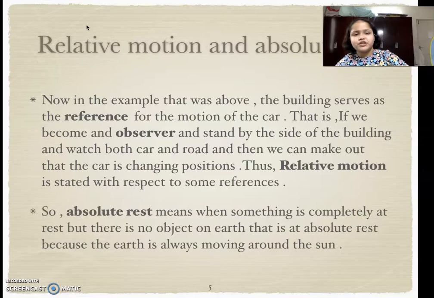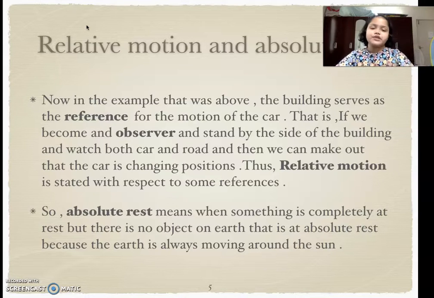Now, what is absolute rest? Absolute rest means something that is completely at rest, completely not moving at all, and there is nothing on earth that is completely at rest. That is at absolute rest. There is nothing in the whole world